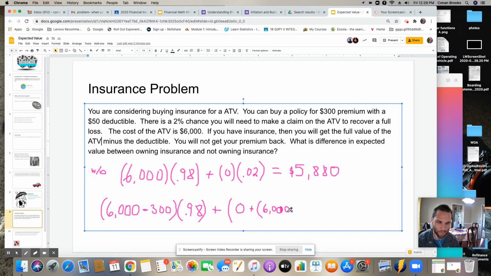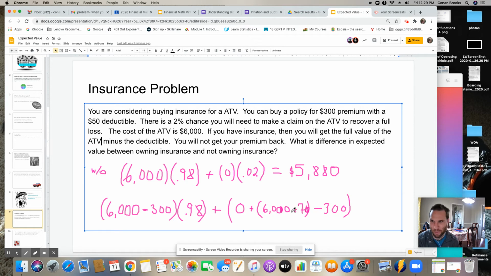And then you're going to pay the deductible because you wrecked it, and you have to pay for some of the costs. So that's a $70 deductible, and then you've got to pay the $300. And that's essentially what it is.